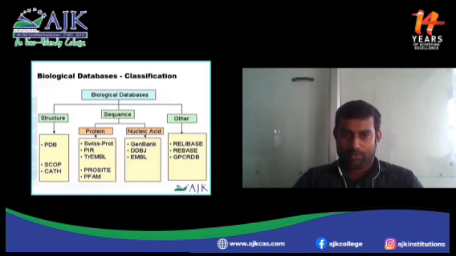Classification of biological databases. Three classifications, as I said earlier: structure, sequence, and other. Structure databases: PDB, SCOP, CATH. I will explain them one by one in the upcoming slides. In sequence databases, there are protein as well as nucleic acid databases. For protein: Swiss-Prot, PIR, TrEMBL, PROSITE, Pfam. For nucleic acid: GenBank, DDBJ, EMBL.